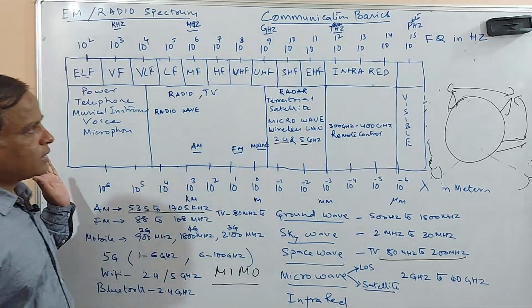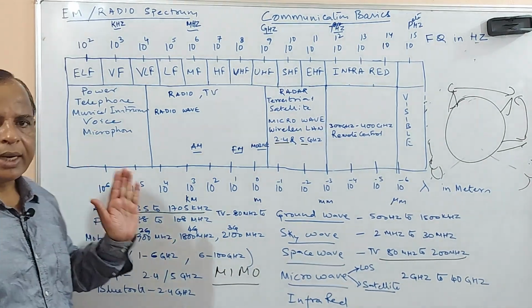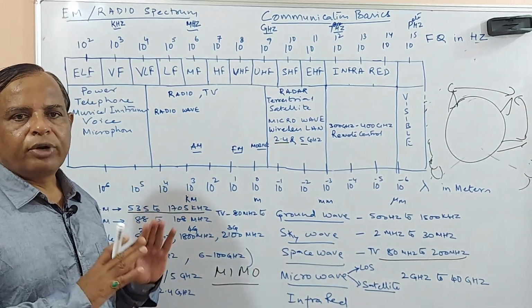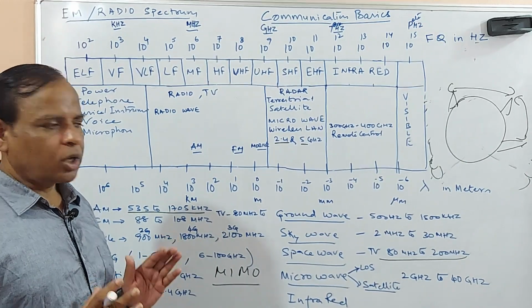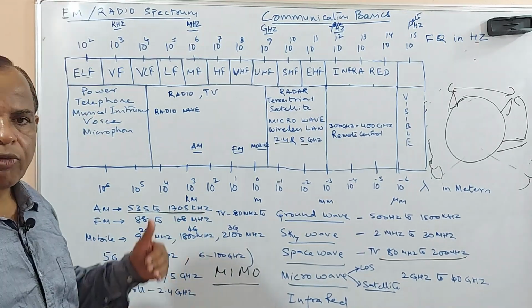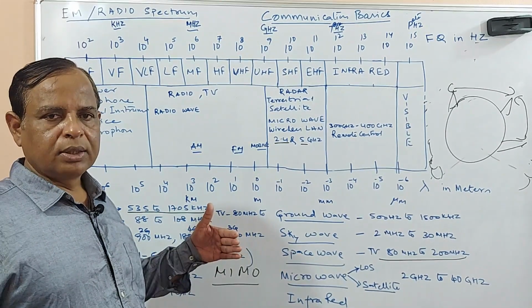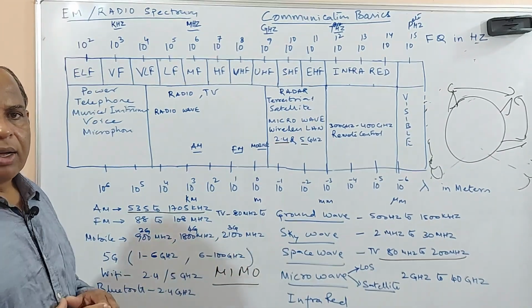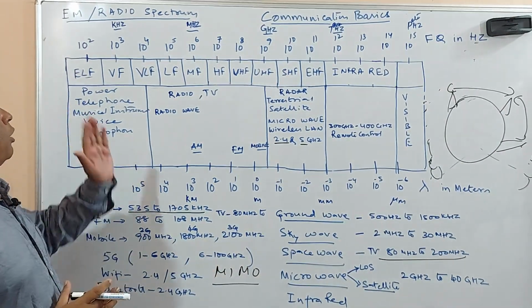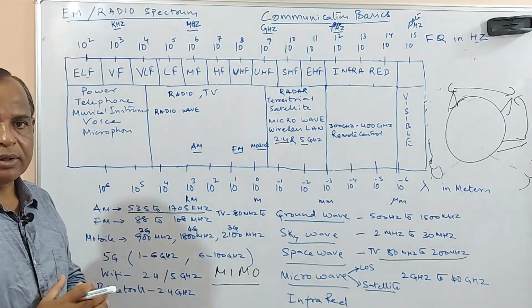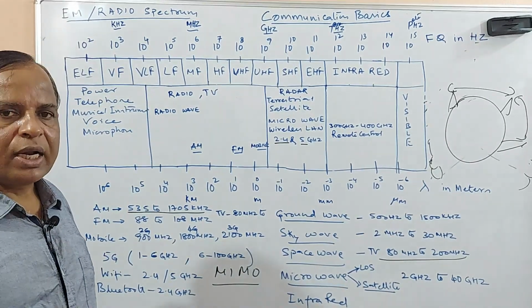So all these things cover unguided communication, how the frequency spectrum looks like, and the different ways of electromagnetic propagation. I think you got some idea how the electromagnetic spectrum and the radio spectrum look.